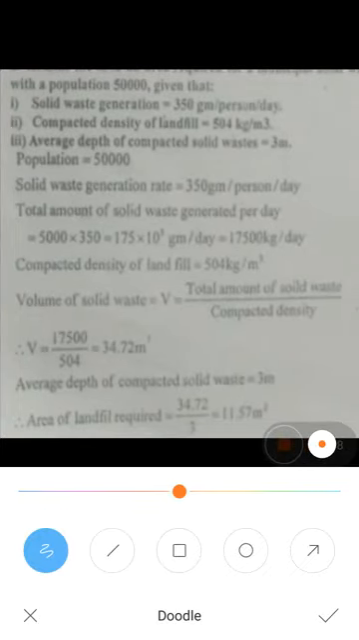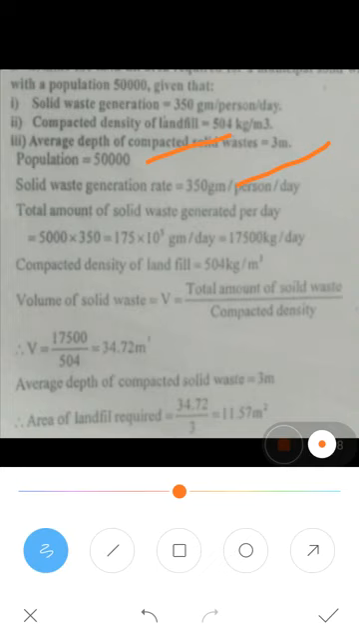The population is said as 50,000. The solid waste generated per person per day is 350 grams. The total amount of solid waste generated by the population in one day: for one person it is 350 grams, but what about 50,000? Sorry, it is not 50,000, it is a 5,000 population. It's a printing mistake. So for 5,000, what is the total amount of solid waste generated per day?